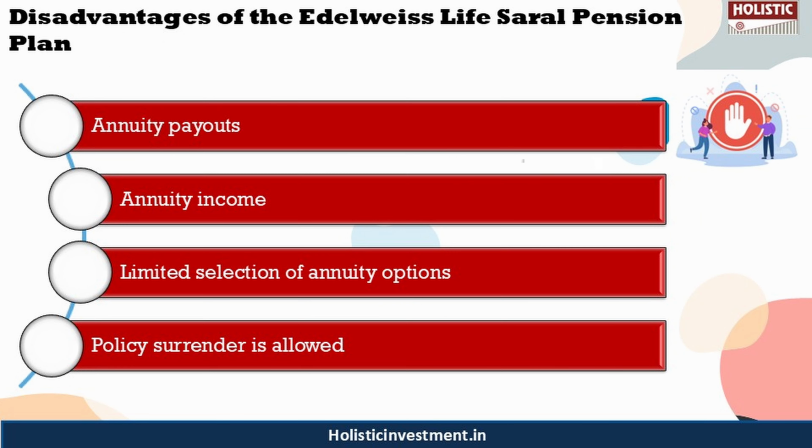However, there are some disadvantages like annuity payouts are fully taxable as per the applicable income tax slab rate, and annuity income is not adjusted for inflation here, and this policy offers a limited selection of annuity options. Policy surrender is allowed only under specific and restrictive conditions. So these are some of the drawbacks that we need to consider before deciding to invest in this policy. If you need to understand certain aspects of the policy in detail, you can refer to the policy brochure as well.